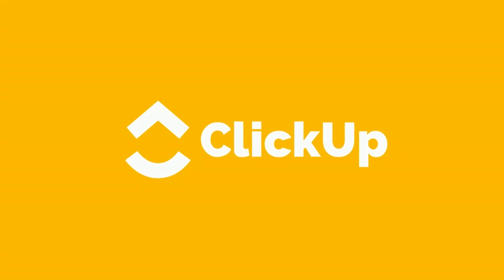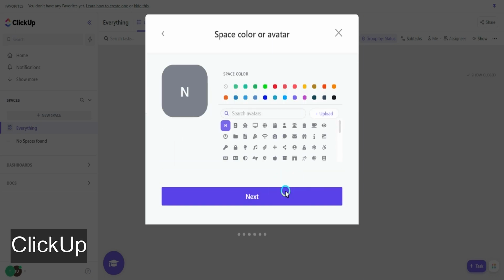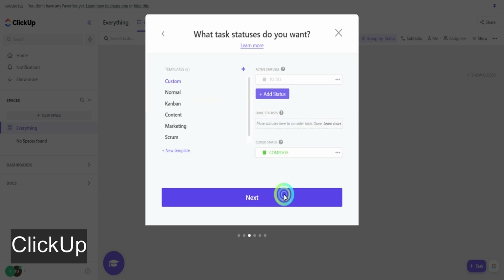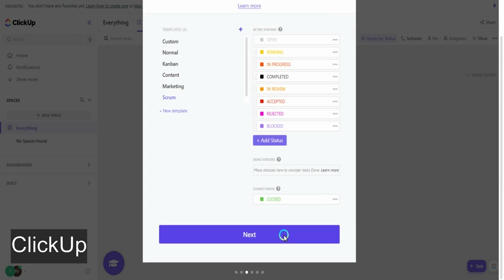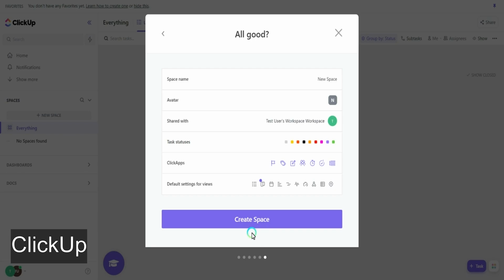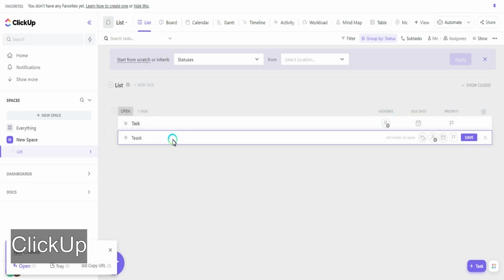Clickup. Clickup is a more complex management platform. You can create spaces that are like a project or a team. Choose the status you will have for the task and the views you would like to have. The way of creating the task is pretty much as we had seen in the other apps. You can assign to members, add a due date, and a priority.